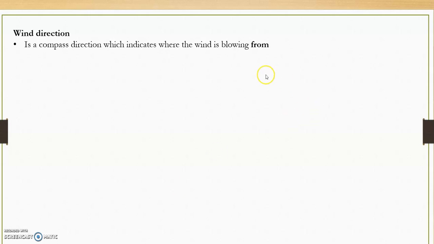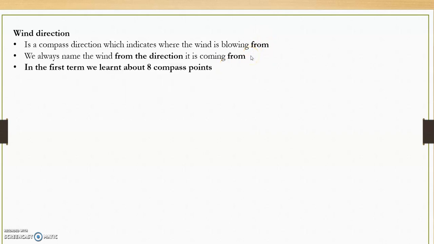It's very important that you keep that in mind. So when we look at the wind direction, we are actually saying where is our wind blowing from. We always name the wind from the direction it is coming from. Okay? Not where it's going to, but where it's coming from. So we name our wind from the direction it is coming from.